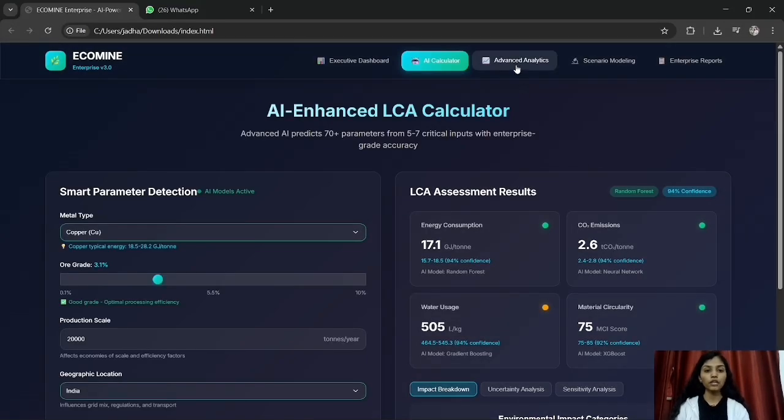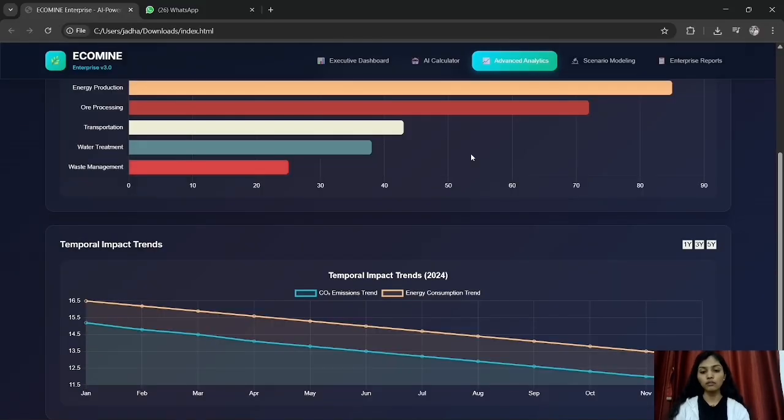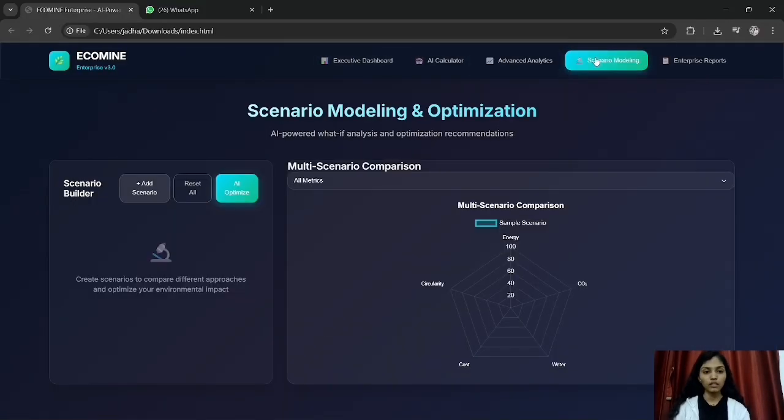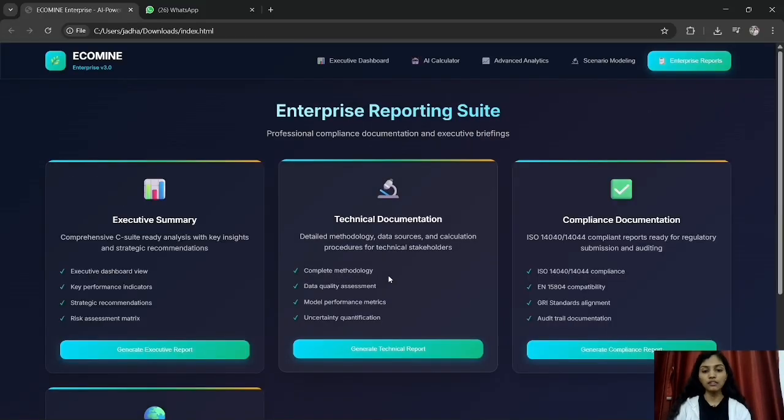In this platform, we compare the two LCAs, linear LCA and circular LCA. Here is the analysis of our project. Then we can add multiple scenarios as per user requirement. At the end, we can see the result.